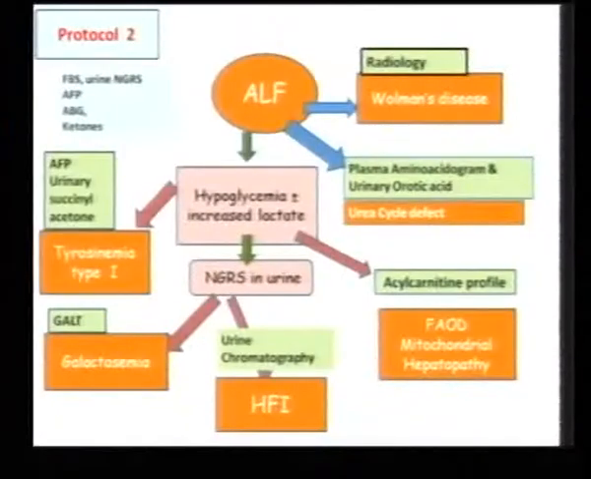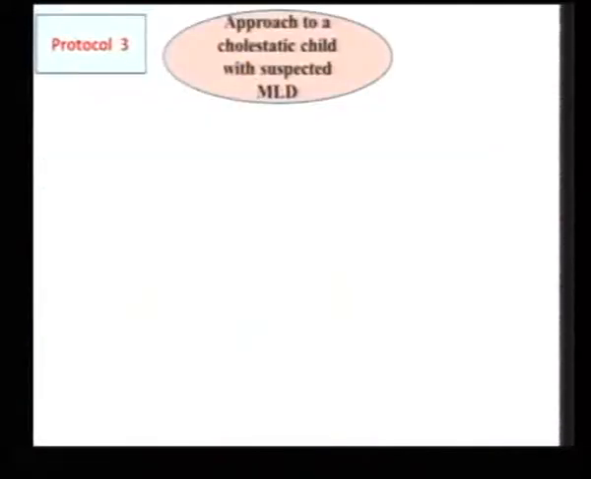A plasma aminoacidogram or a urine orotic acid, I will only do where I know an ALF has come to me without hypoglycemia. ALF doesn't even have increased lactate. There's no NGRS in the urine. Only then I would think of urea cycle defect and go ahead and do the aminoacidogram. So I'm not spending money on a urinary acidogram in all patients, only in this particular group.